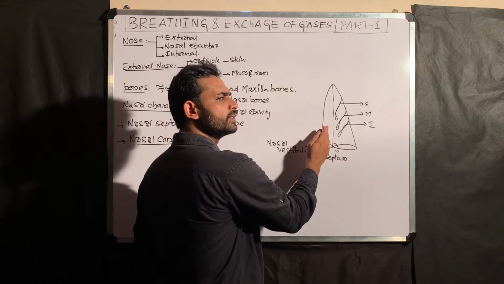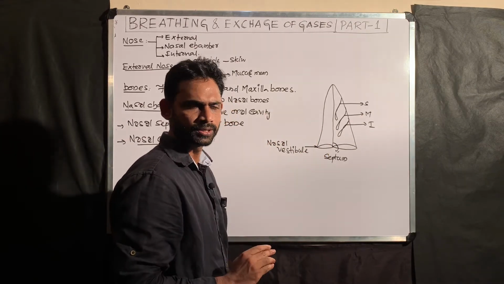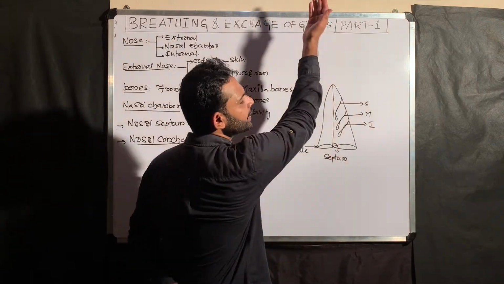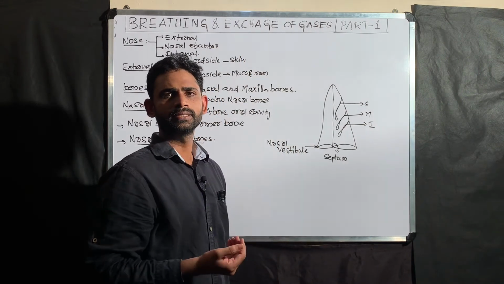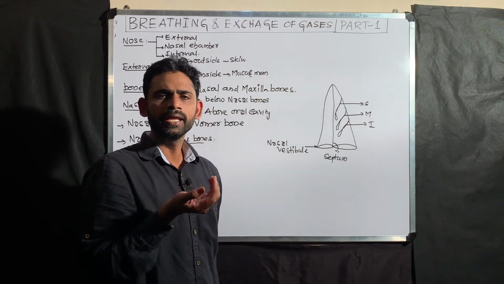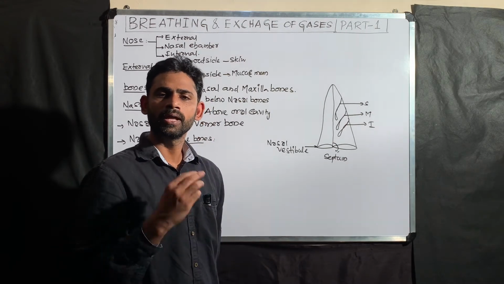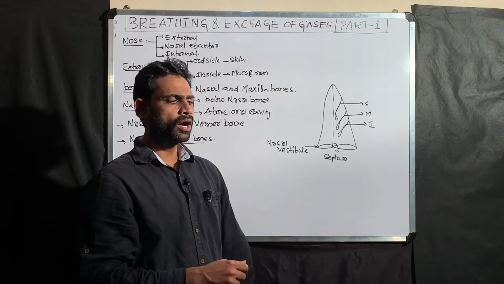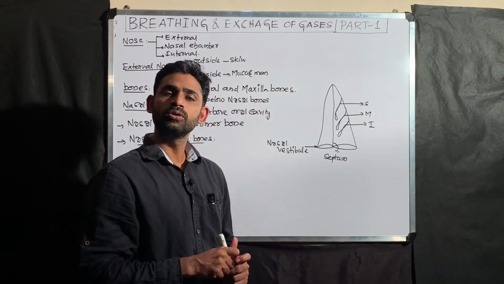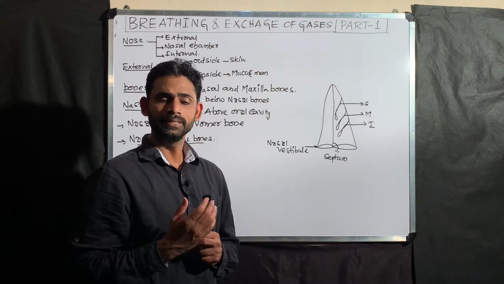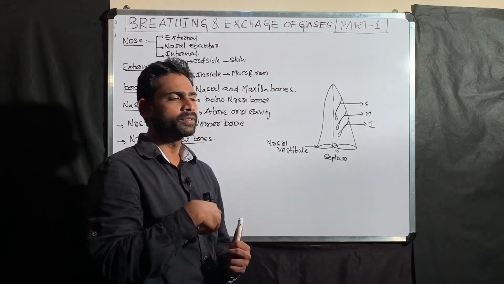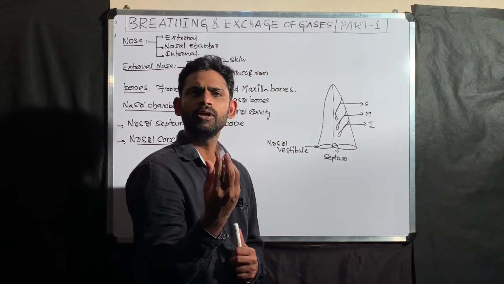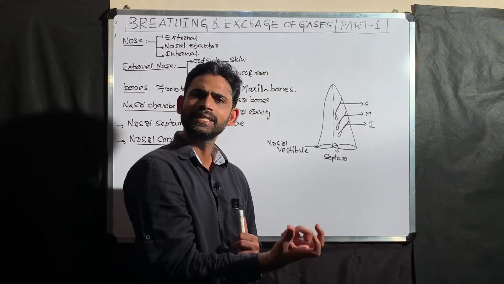For example, if there are no nasal concha projections, air enters through the nose and directly hits the alveoli. If you inhale cold air, it will hit the alveoli and the alveoli get damaged. If you inhale hot air, meaning air hotter than the body temperature, and it directly hits the alveoli, they are very sensitive and get damaged.